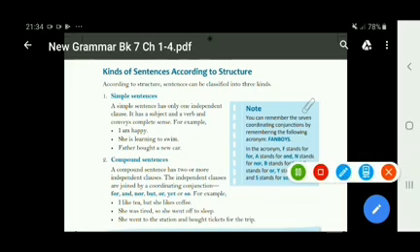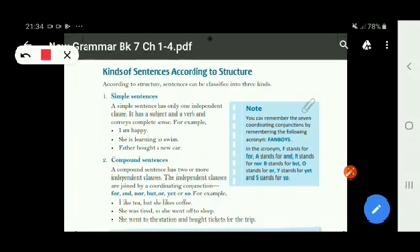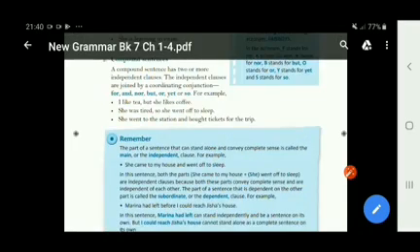See the example in this also. I like tea, but she likes coffee. So we can see I like tea is the first independent clause, she likes coffee is the second one, and the coordinating conjunction is but. So we can see two clauses in this sentence, I like tea, she likes coffee, and both the independent clauses are joined by but.